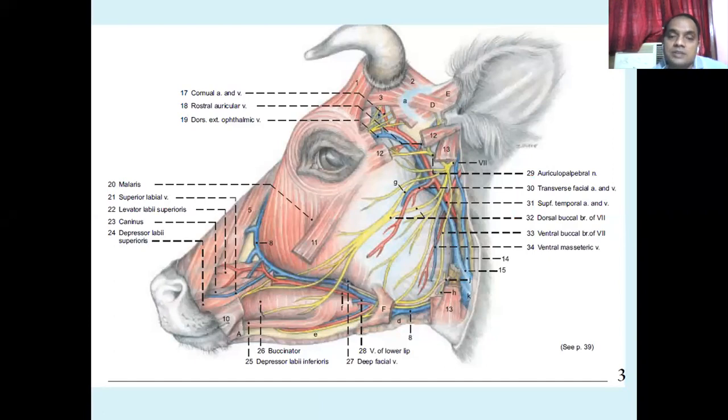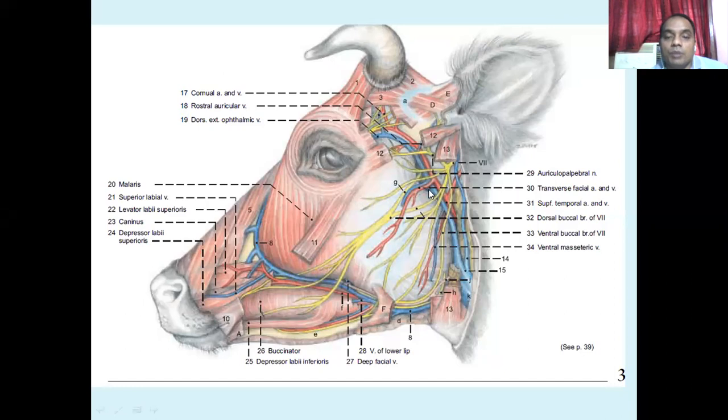I told you the mandible has a horizontal part and a vertical part. On the vertical part, on the posterior aspect of the horizontal ramus, on the lateral aspect, that very large rounded muscle is there. That is the masseter muscle. This is the major, chief muscle of mastication. If anybody asks you which muscle is chiefly involved in mastication, that is the masseter.